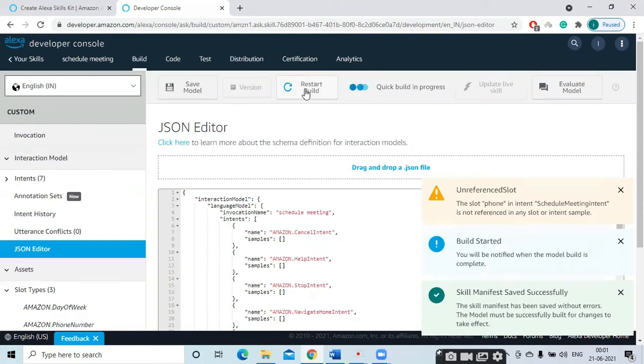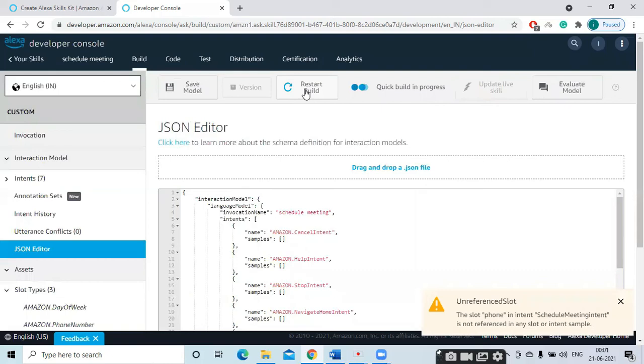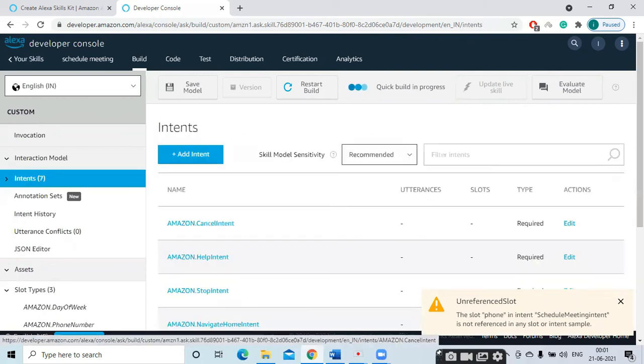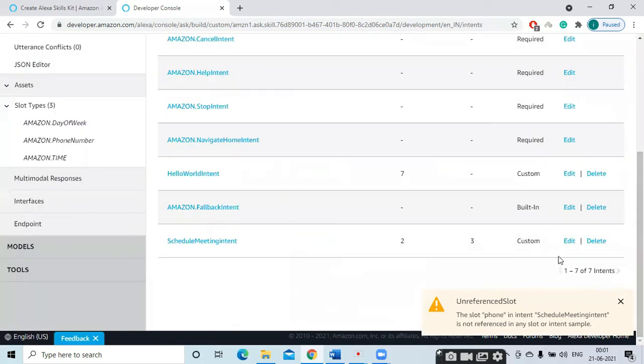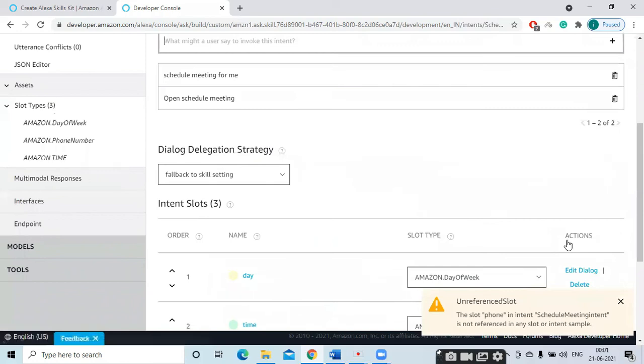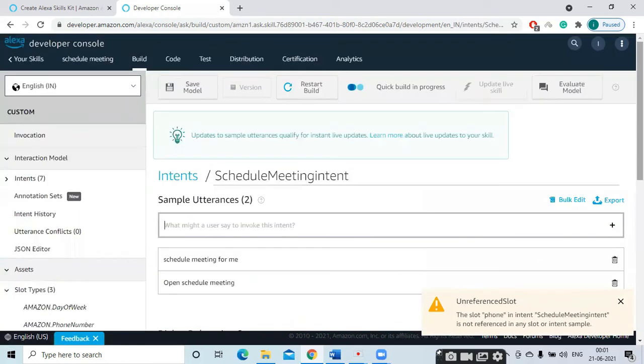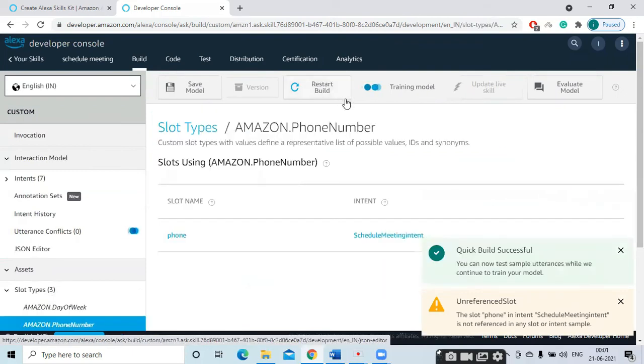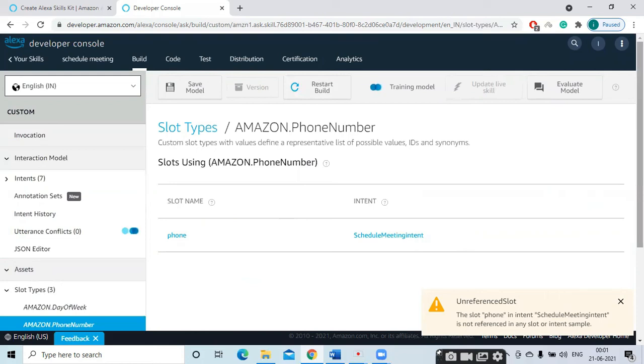Phone and intern scheduled meeting is not referenced in any slot. So it is showing error. I am going to this intent. Edit. Here I have to click this phone number. Okay, I have to check phone number. Slot type is phone number. Here phone should come. So that is the problem.